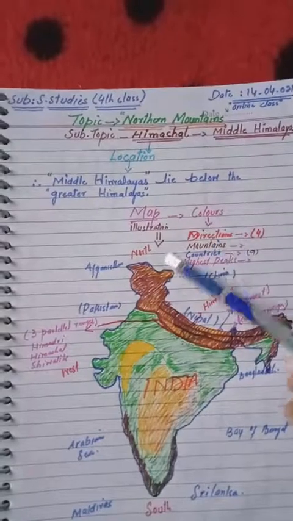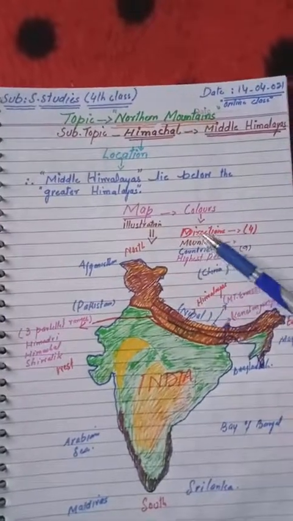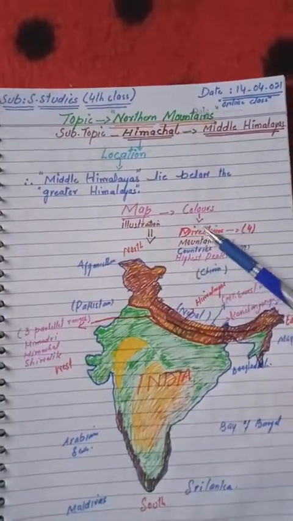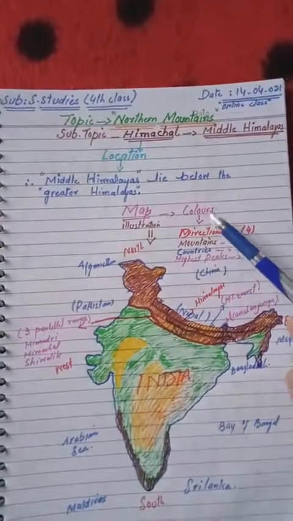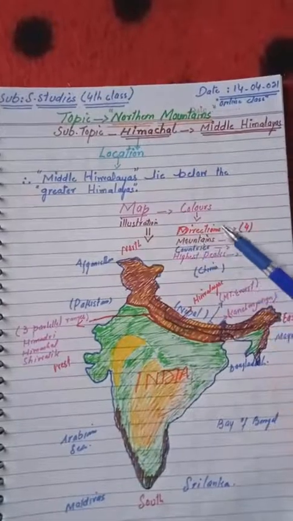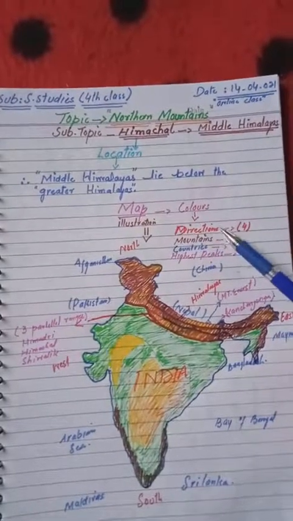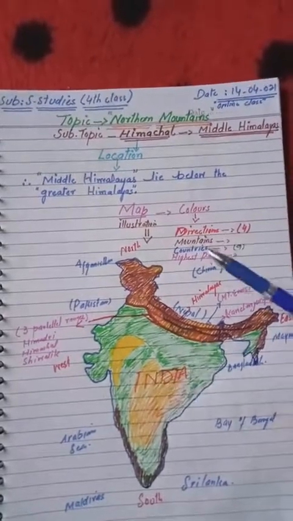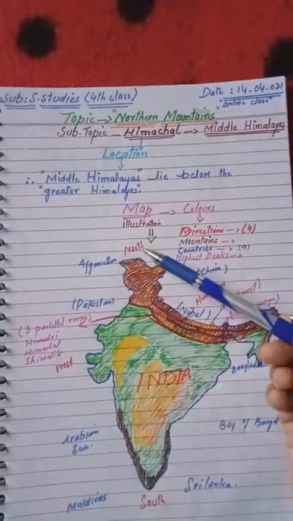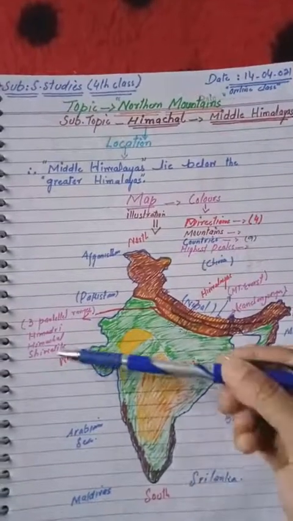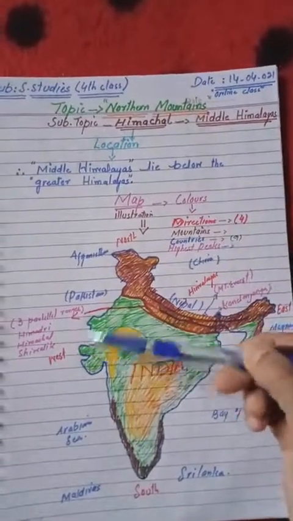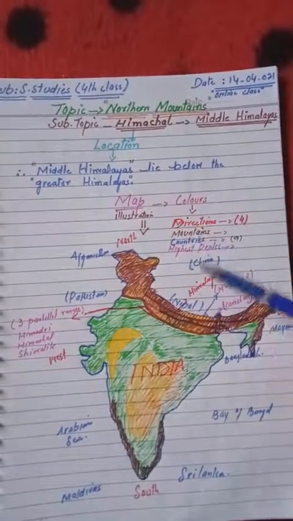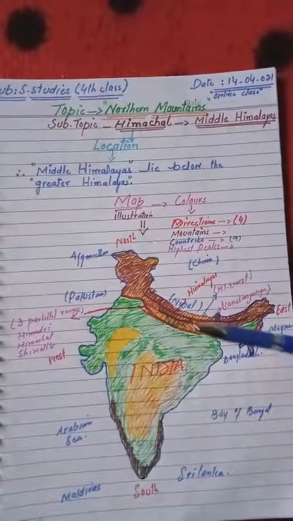First I will show you what each color represents. This is red color. Red color represents directions. We have four directions: north, south, west and east. Red color is used to represent directions.